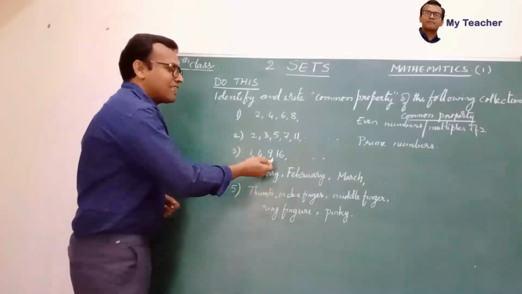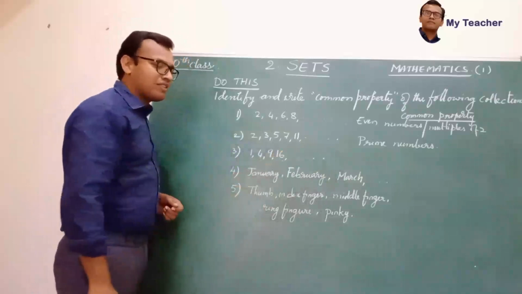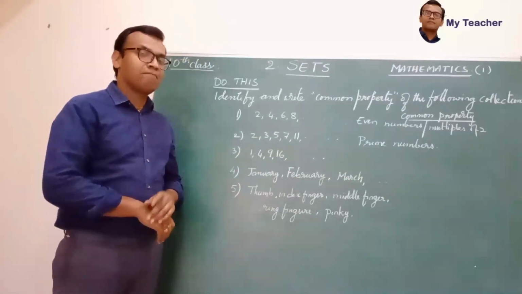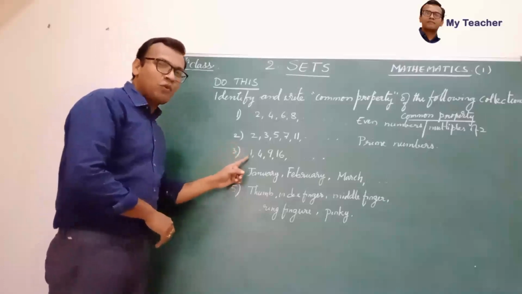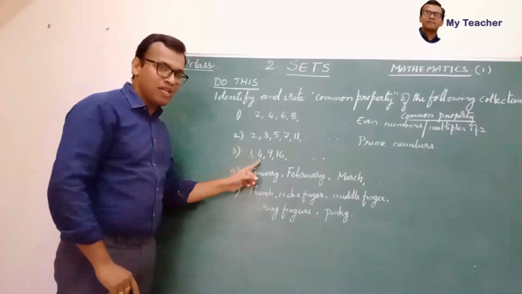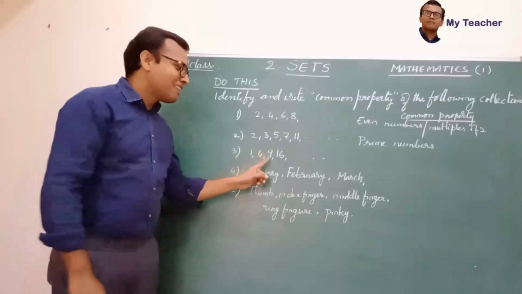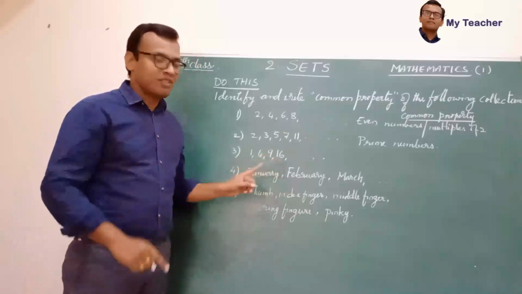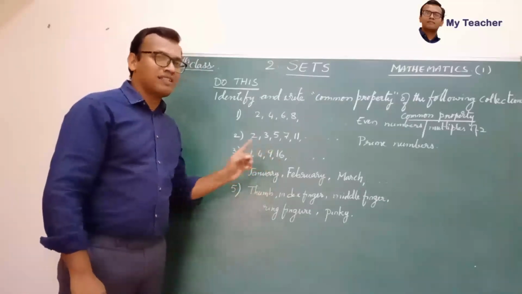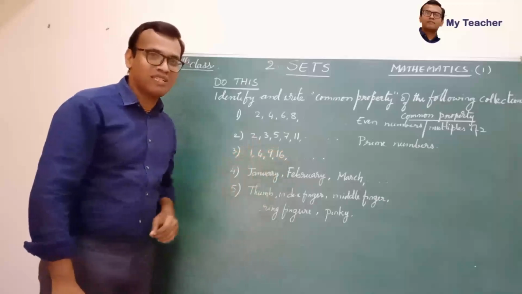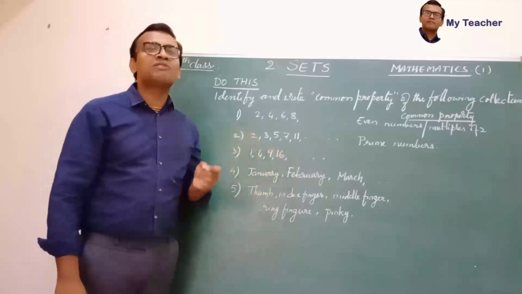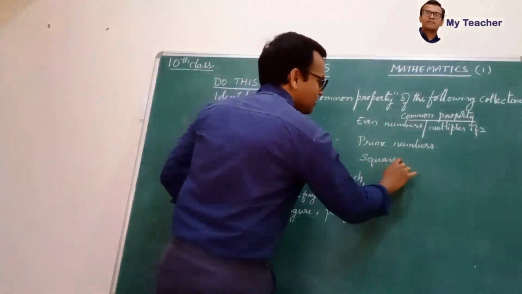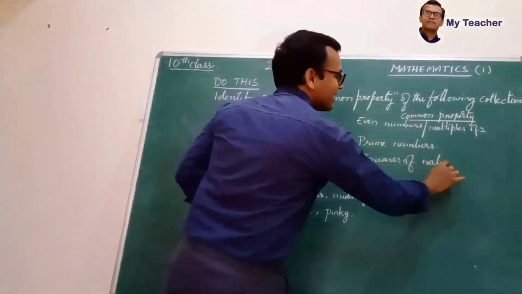1, 4, 9, 16 and so on. What must be the common property? See here. 1 square is 1, 2 square is 4, 3 square is 9. 16 is the square of 4. So 1 square, 2 square, 3 square and 4 square. That means these are all squares of natural numbers.